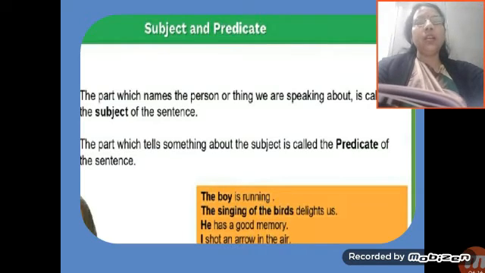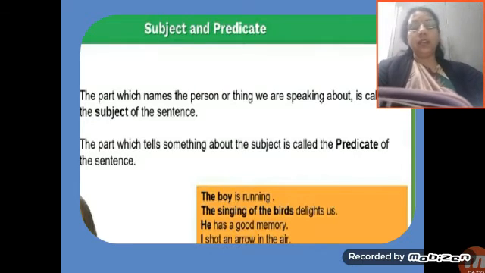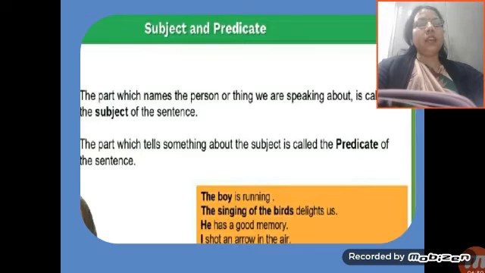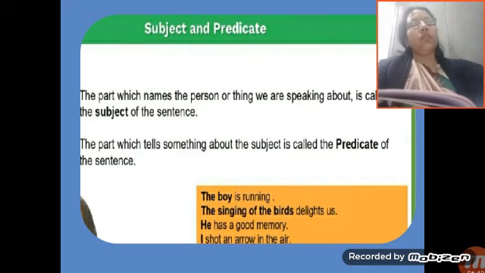As we have learned the definition of the phrase, a phrase is a group of words that conveys some sense but not complete sense, and a phrase does not have a subject. So in a phrase, subjects are absent. As I have told you in some examples, a nice story, a gang of thieves, there are no subjects, and there is no finite verb. So what is a finite verb? Let's see.